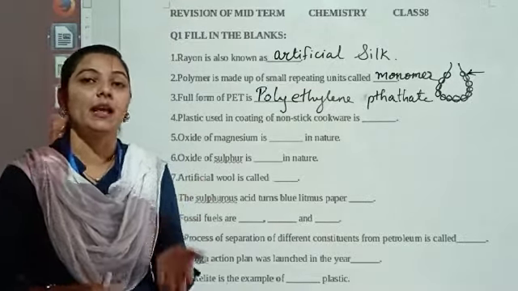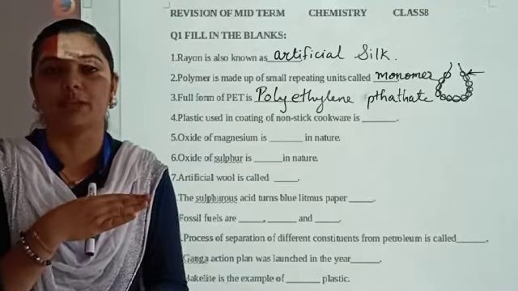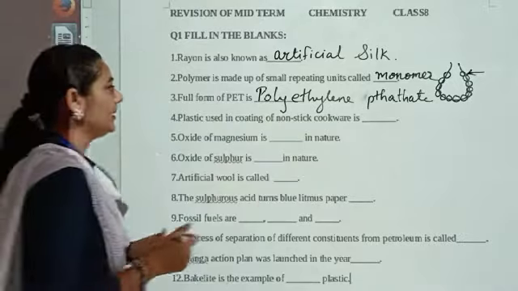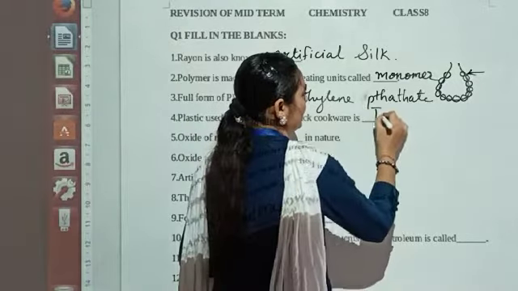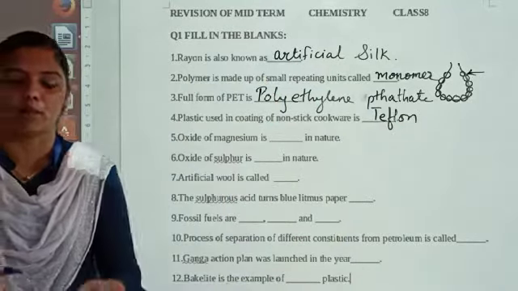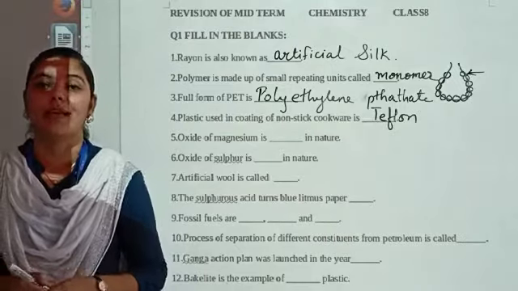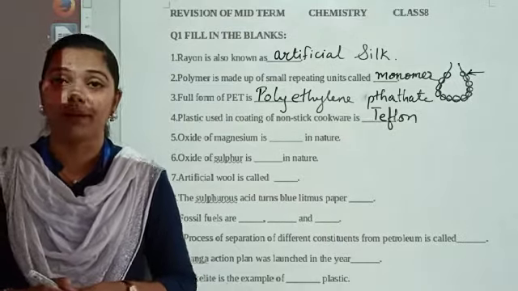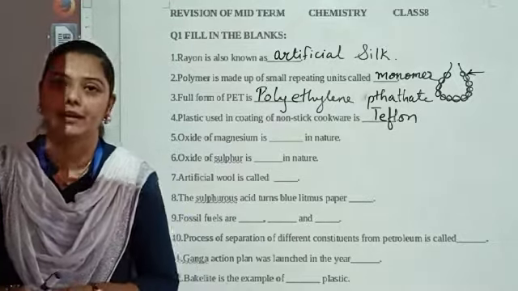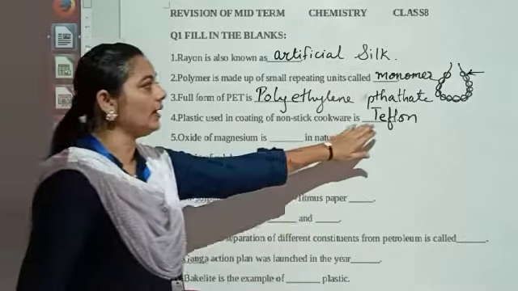So what is the reason? Certain kinds of cookware are coated with a very special plastic. So what is the name of that plastic which is used? The name of that plastic is Teflon. Teflon is a type of plastic which is used in non-stick cookware. You know that oil and water and even the material you are cooking does not stick to that particular layer, and that is the specialty of that cookware, and that is called Teflon.